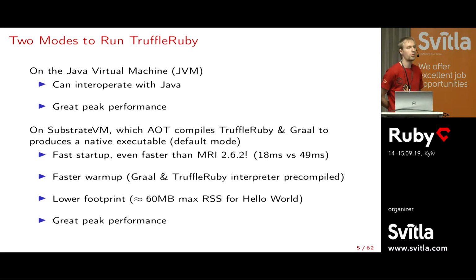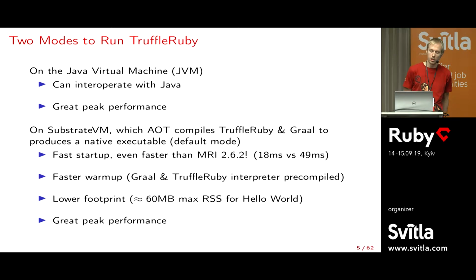So there are two ways to run TruffleRuby. The first one is to run on a Java virtual machine. The main advantage there is you can interoperate with Java, so you can reuse Java libraries, for instance. And this will provide great peak performance. So peak performance would be after the application warms up, what performance do you get?